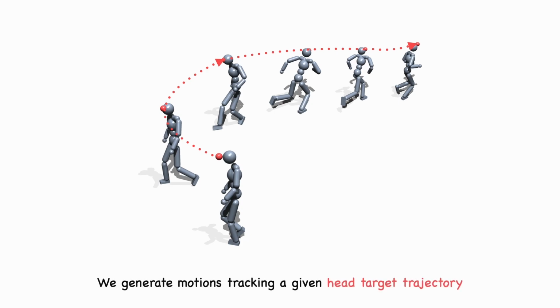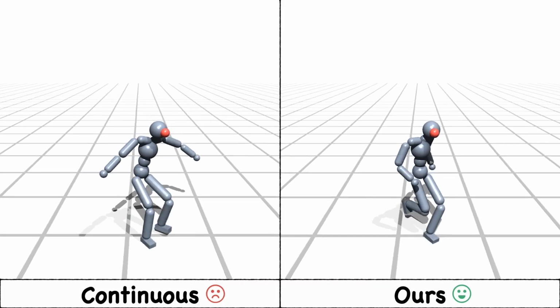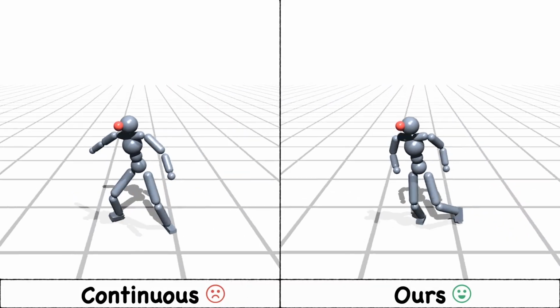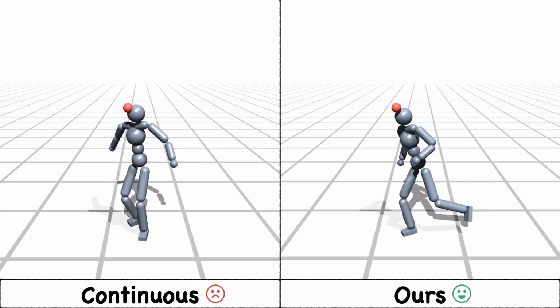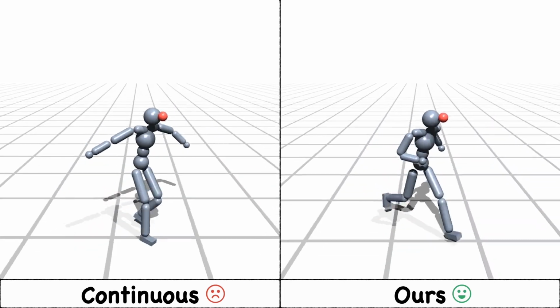As a second example, we demonstrate motion tracking with the head targets. During the training, we use a simple reward that only measures distance between a target and a head of the character. Due to the inherent limitation, continuous latent model often sacrifices motion quality in order to maximize a head tracking reward during the training.